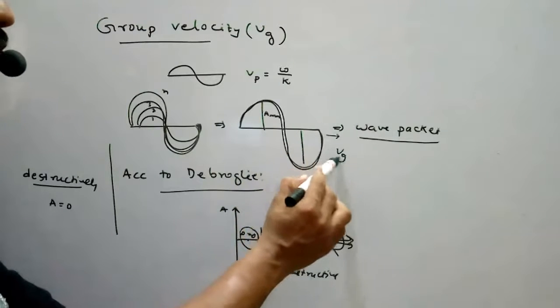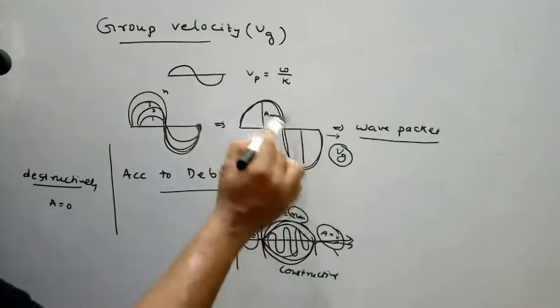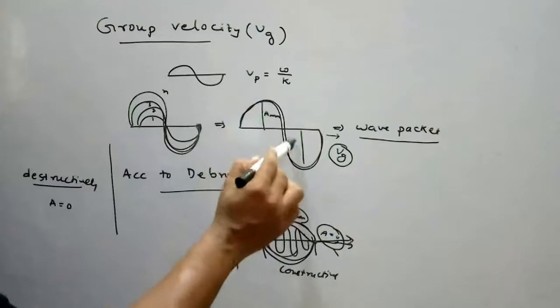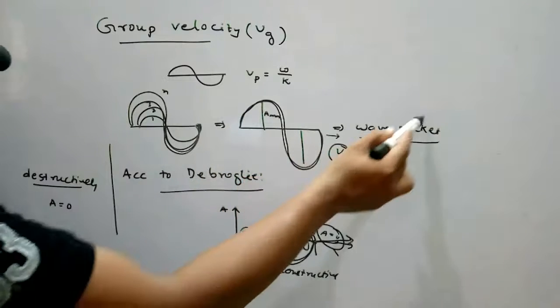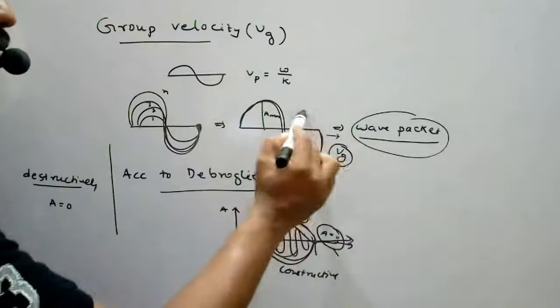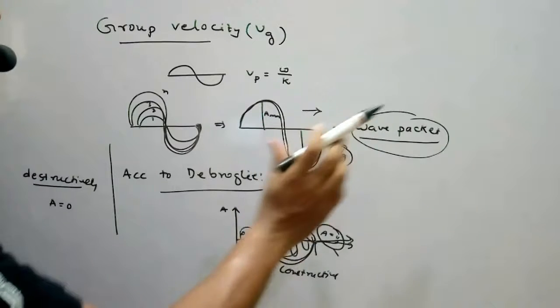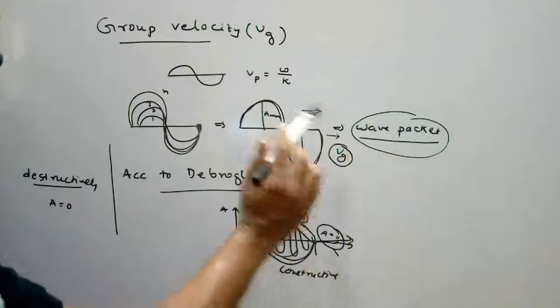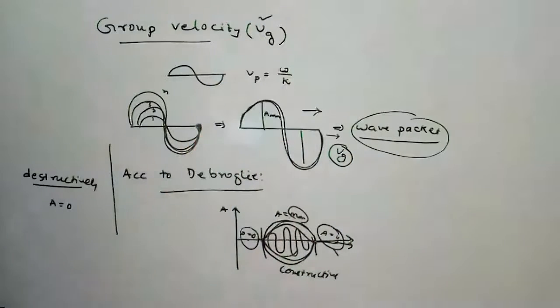That is group velocity. After superimposing we get one maximum amplitude wave, called a wave packet. How much velocity it advances with in a medium is called group velocity.